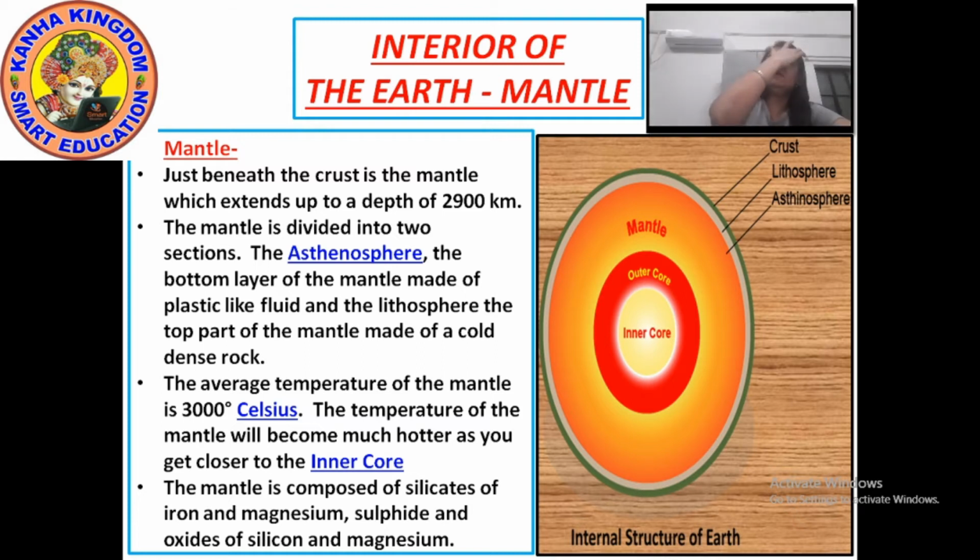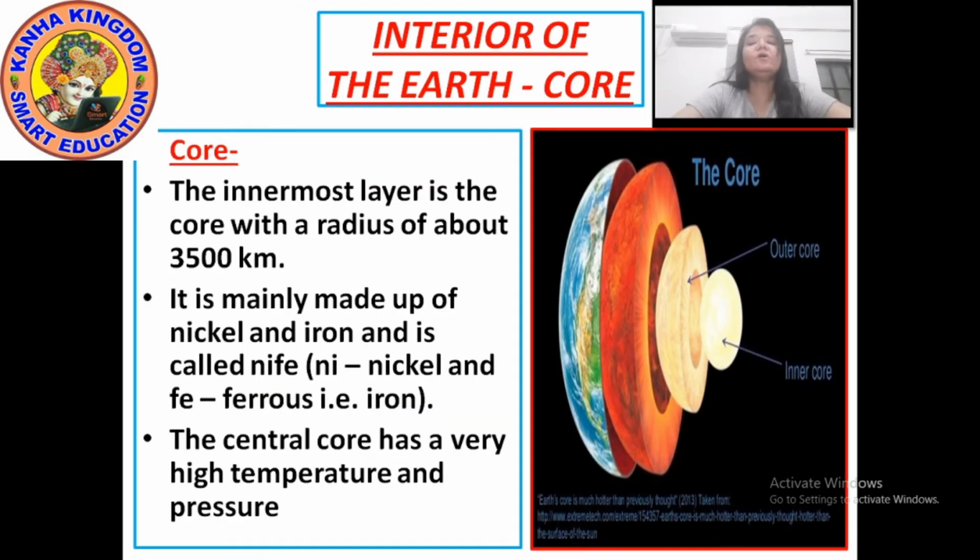Now next is the third layer. The third layer of the earth is the core. Let's see about the core. It is the innermost layer of the earth. The radius of this layer is about 3,500 kilometers.